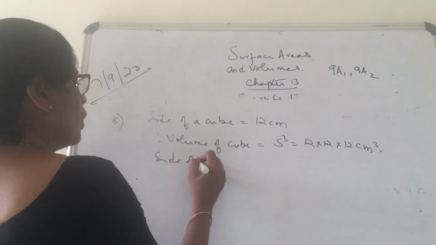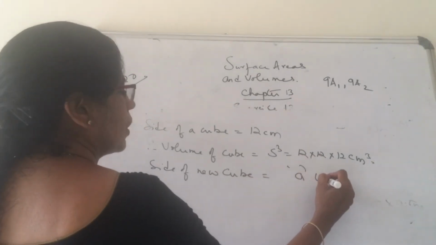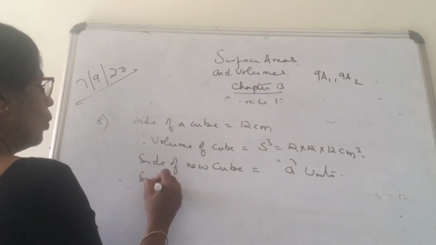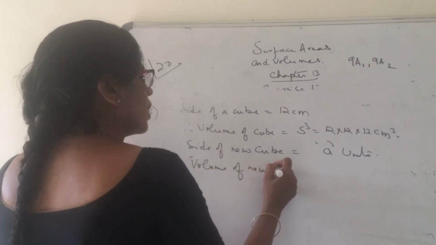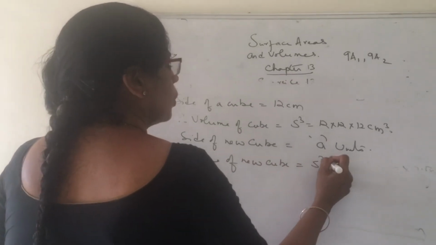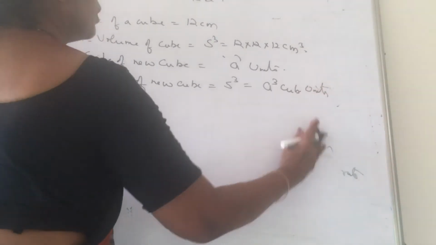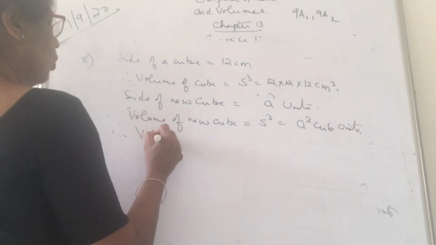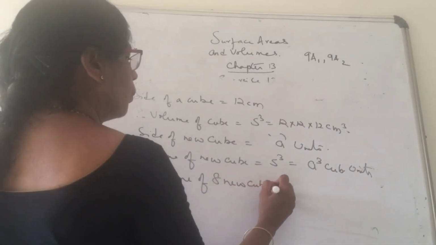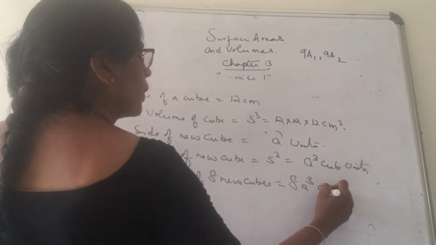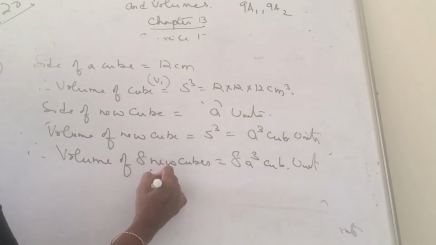Side of new cube. How much, children? You do not know. So take it as A units. Volume of new cube is equal to how much, girls? S cube, that is equal to A cube cubic units. And how many cubes are there? Volume of 8 new cubes is equal to 8 A cube cubic units. This is V1. This is V2.